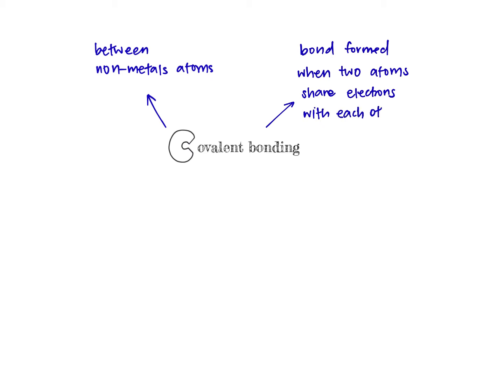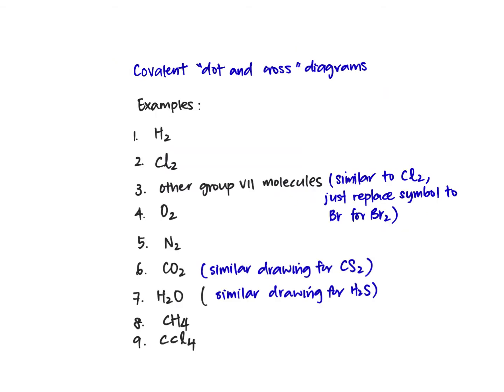Okay, so sharing of electrons with each other will cause each of the atoms to obtain stable noble gas configuration. So I will give you some examples. Okay, in this video, I will be drawing a few dot and cross diagrams to illustrate covalent bonding. Okay, the first one, hydrogen.